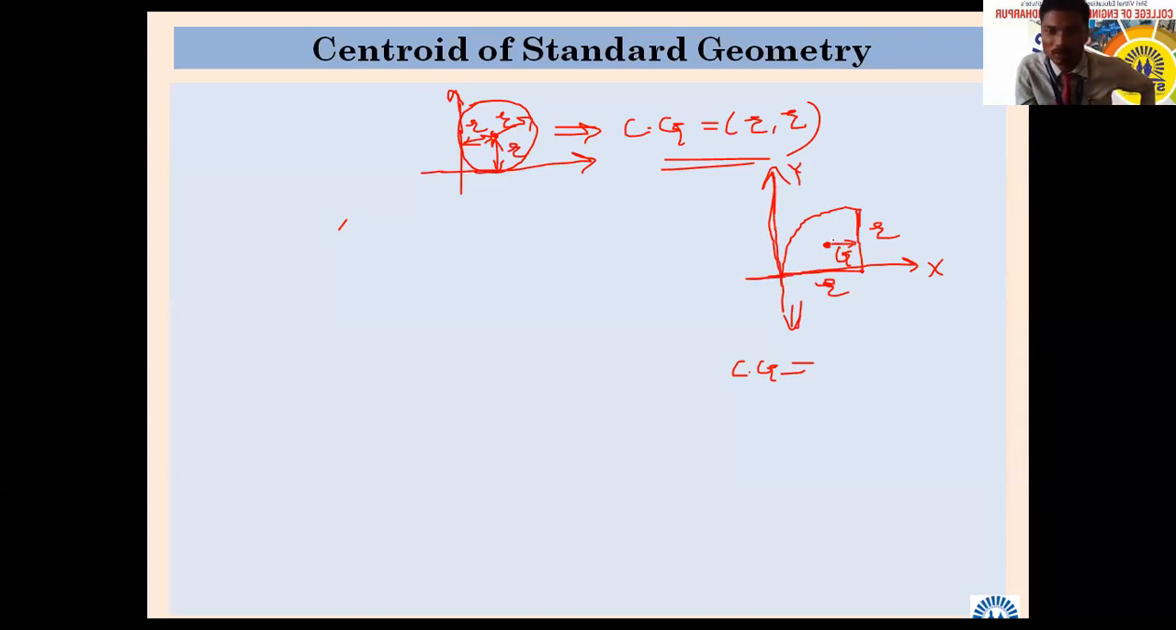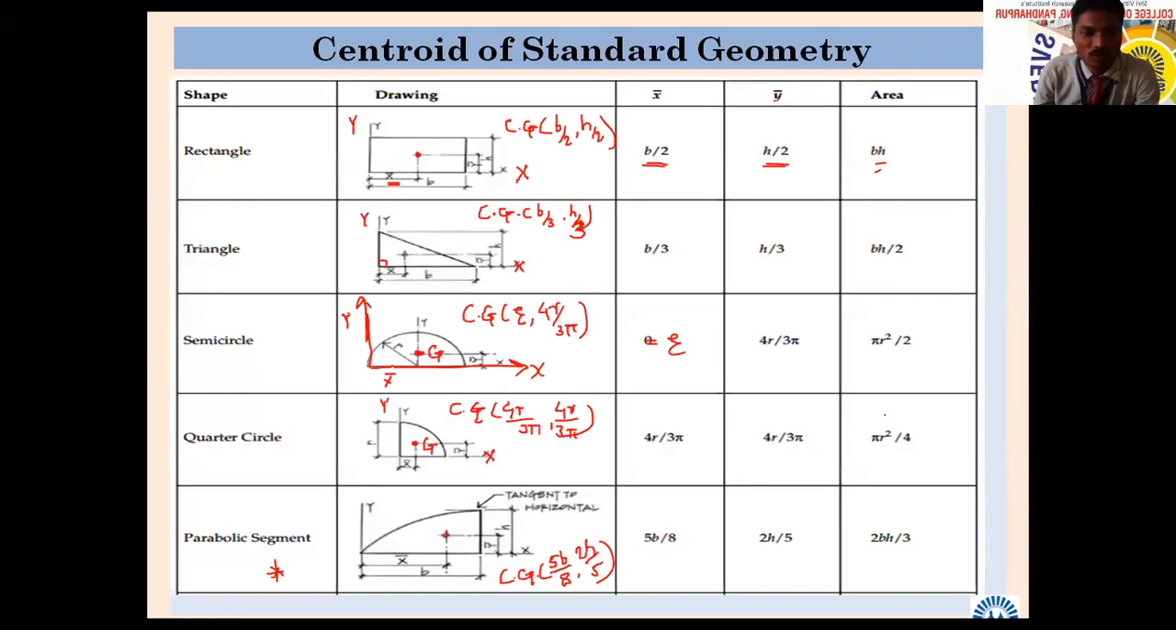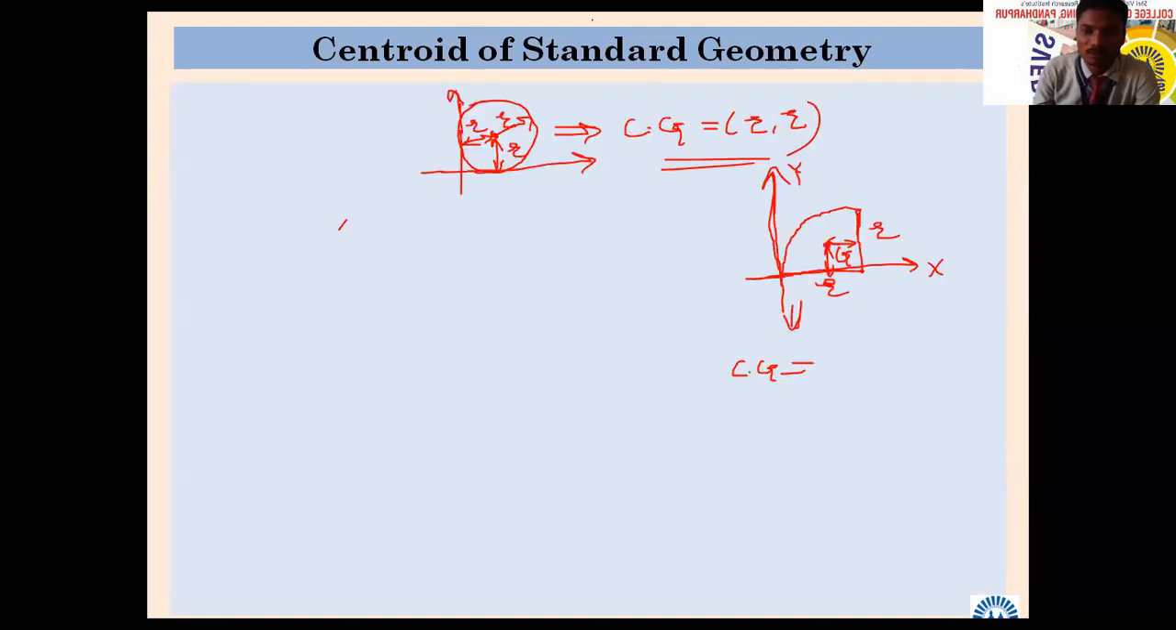So we know this distance. We also know this distance, because we have seen our standard formula. What was that? The second last formula: 4r divided by 3 pi. That is why I told you to remember that geometry. So this distance we know, how much it is? 4r divided by 3 pi, and this one also is 4r divided by 3 pi.